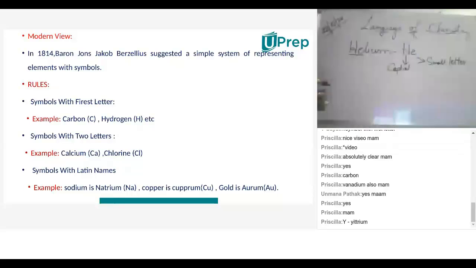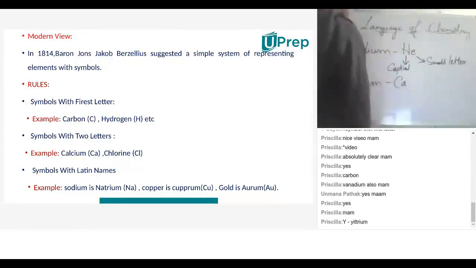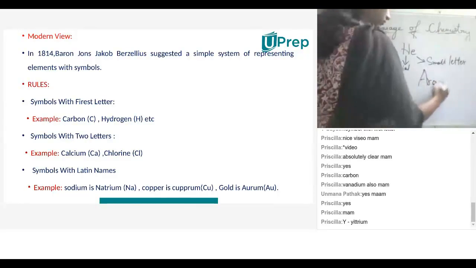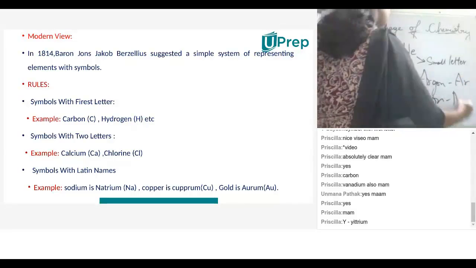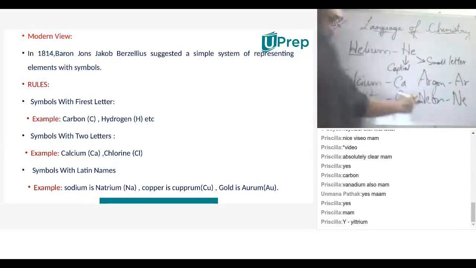You can't go with a capital letter. Calcium, single. Cobalt. Ma'am, argon. Argon, neon, because nitrogen is N, and neon also starts with N. So he has given prominence to the second letter.